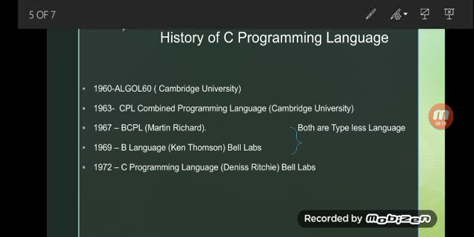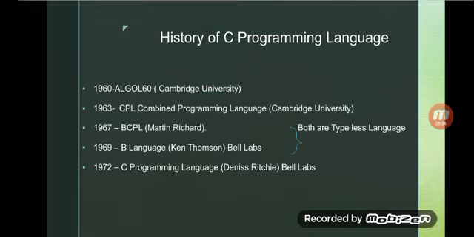Both are typeless languages: BCPL, introduced by Martin Richards, and the B language, introduced by Ken Thompson at Bell Laboratory. So in 1972, the C programming language was introduced at Bell Laboratory by Dennis Ritchie. So we can call Dennis Ritchie the father of the C programming language.